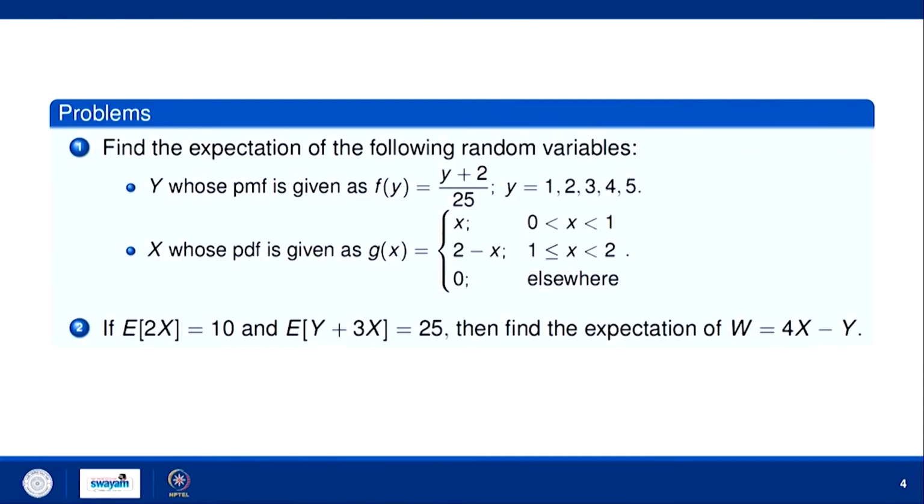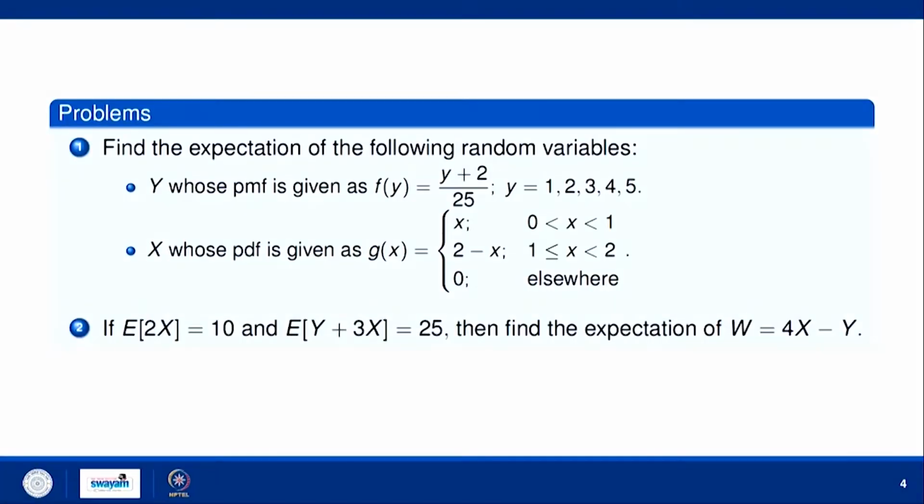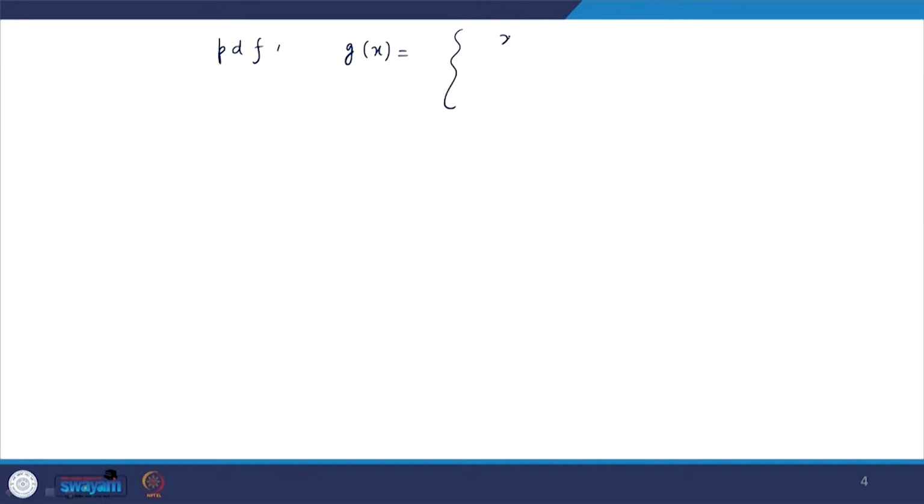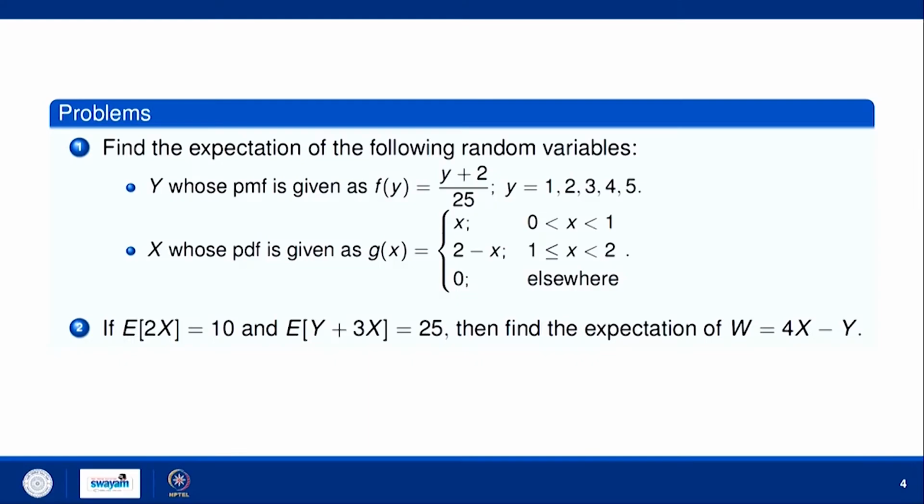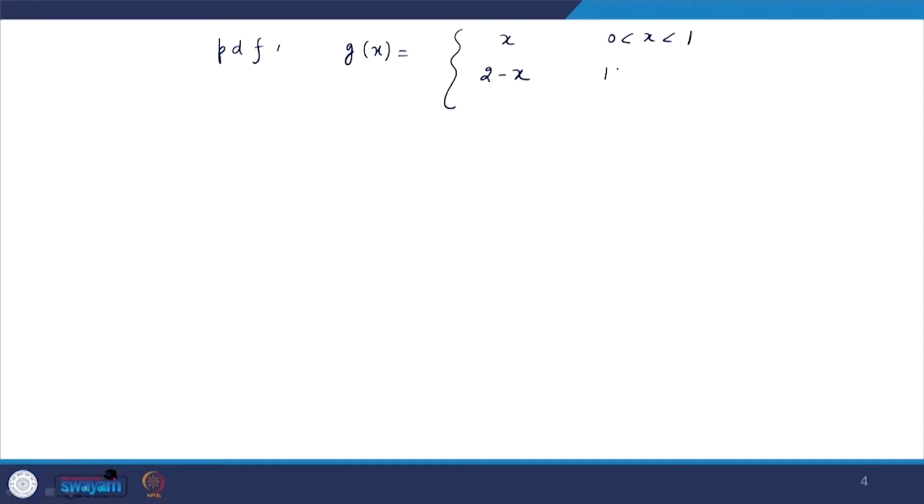Now, if you have a PDF for a continuous random variable given by this expression, how can you find the expectation? Expectation can be found in this way for this example. What is the PDF here? The PDF is given by Gx, which is x when x is between 0 and 1, and it is 2 minus x when x is between 1 and 2, and 0 elsewhere.